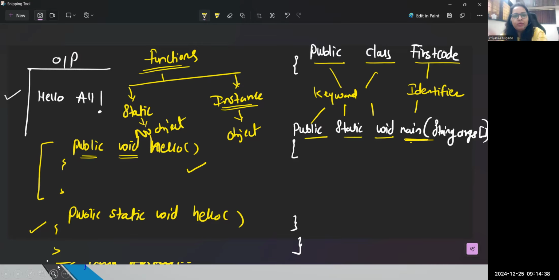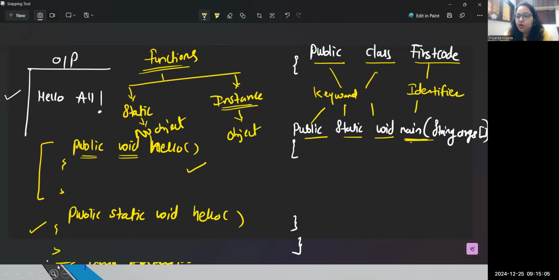Public static void main. Void is a return type, main is a function. And what is there in that bracket? String arguments. Generally, somewhere we can pass an input from the keyboard also. So I wanted to type my name, Priyanka. Priyanka is a collection of characters, right? In Java, a group of similar type of data, a collection of data, you can hold with the help of an array.